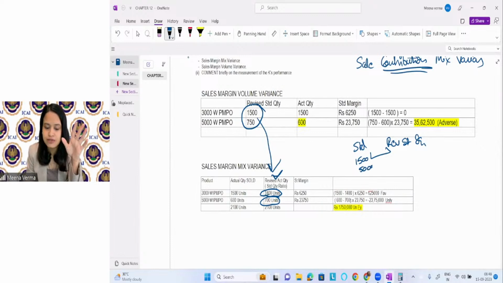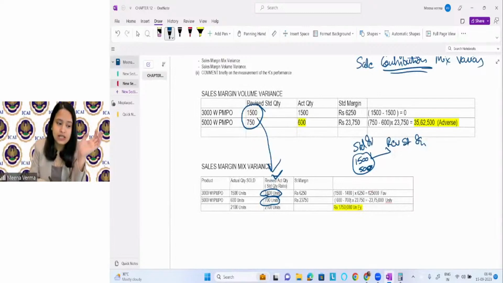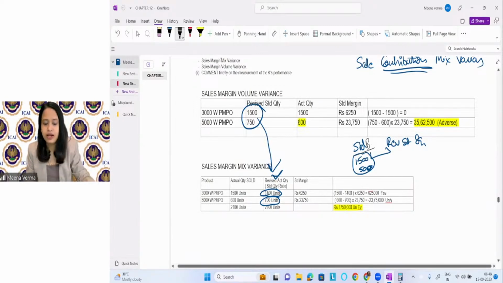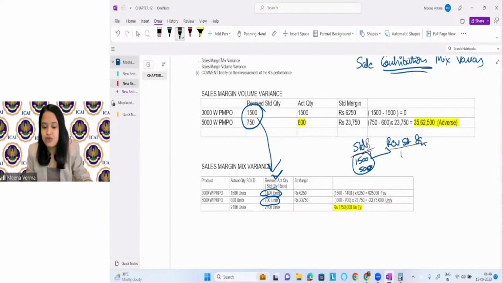In the question, it is mentioned 1500 and 500 is the quantity which was standard budgeted sale, right? But revised standard budget is what? 1500 and 750.